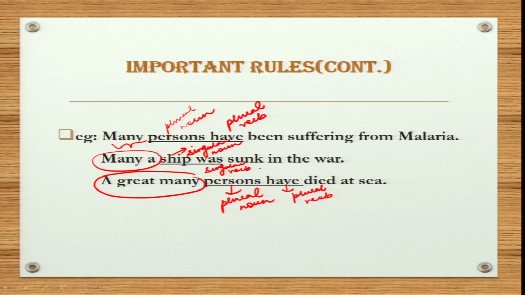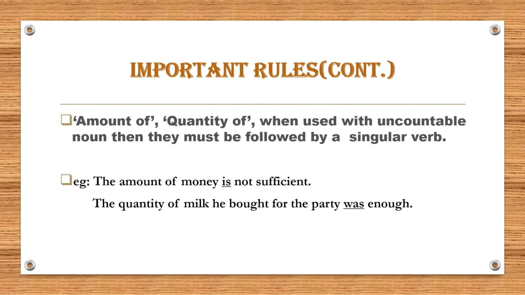So, now the next rule is amount of, quantity of. When used with an uncountable noun, they must be followed by a singular verb. For example, the amount of money is not sufficient. The quantity of milk he bought for the party was enough. So, keep this in mind, they are followed by a singular verb. The amount of money is singular.